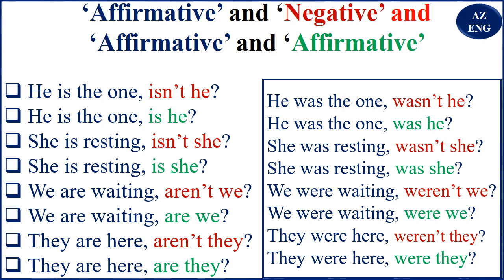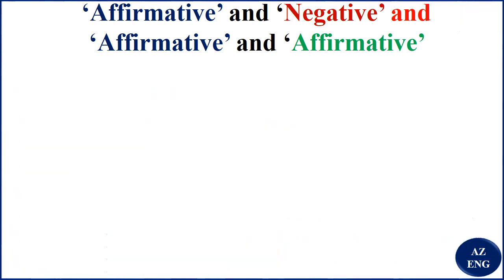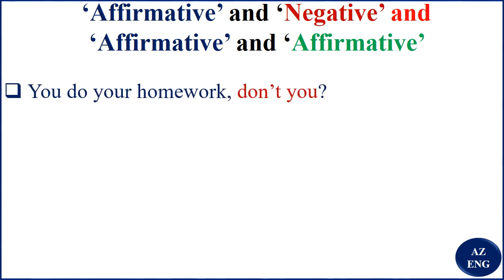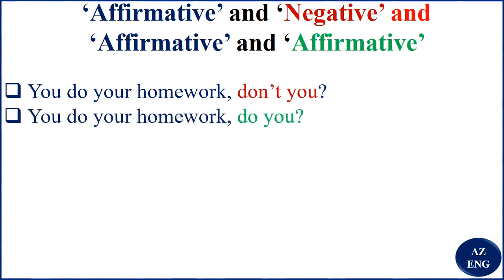Now you have: he is the one, is he? She is resting, is she? We are waiting, are we? They are here, are they? So you see, you know what the difference is. Let's have more examples. You do your homework, don't you? Affirmative and negative. You do your homework, do you?